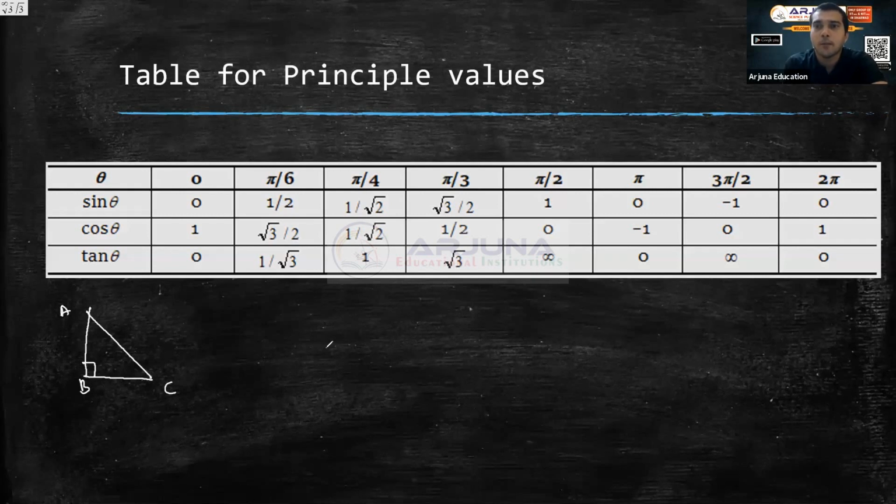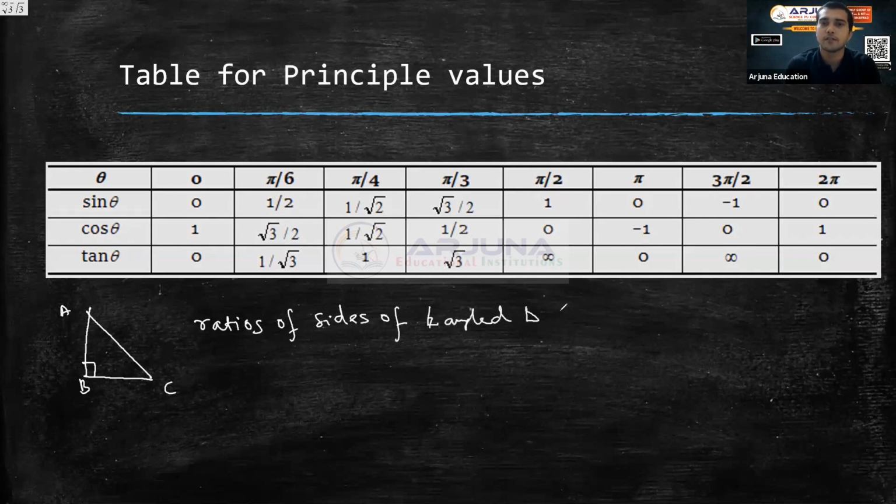Okay, measurement of three sides of a right angle triangle. Not only measurement, not exactly the measurement, it is the ratios. So trigonometry is ratios of sides of a right angle triangle. So, ratios of the sides of a right angle triangle.